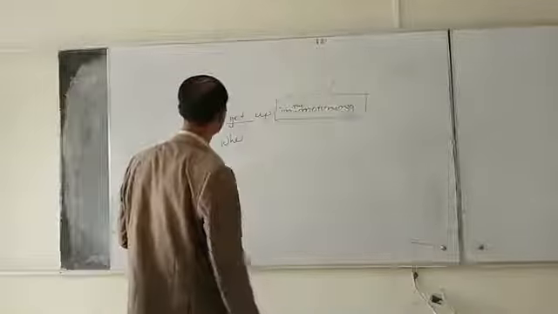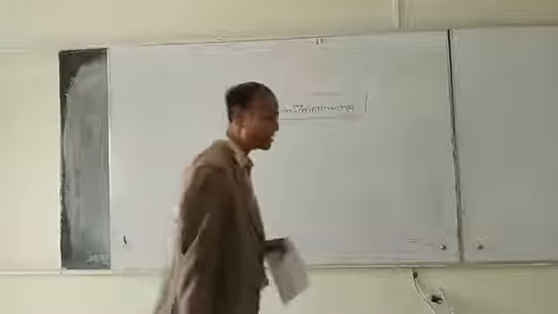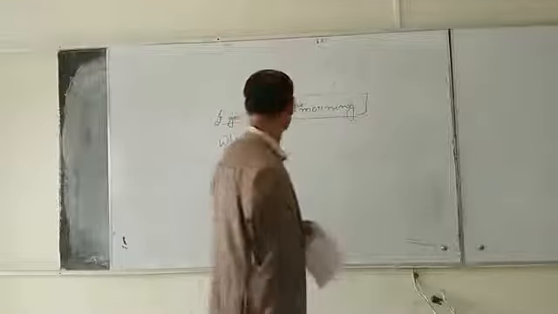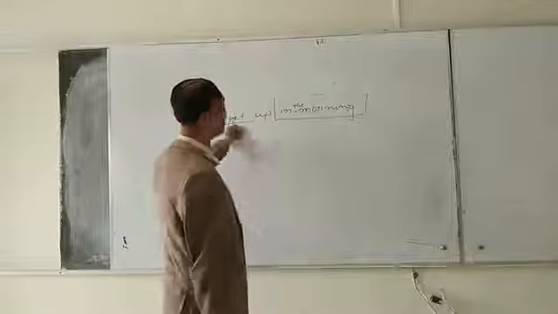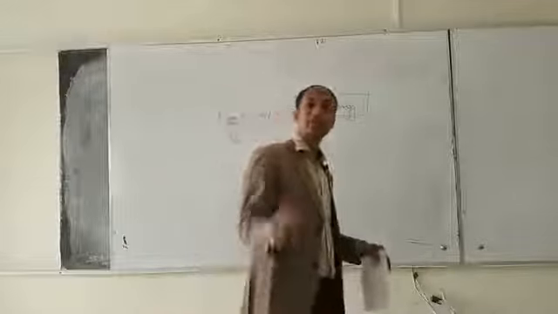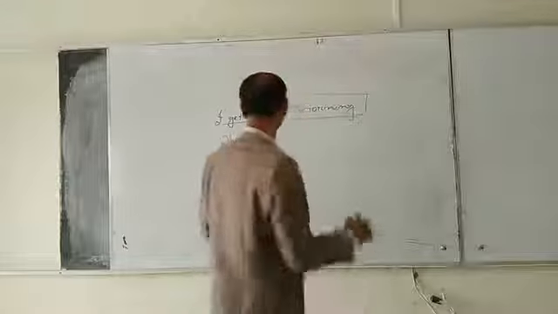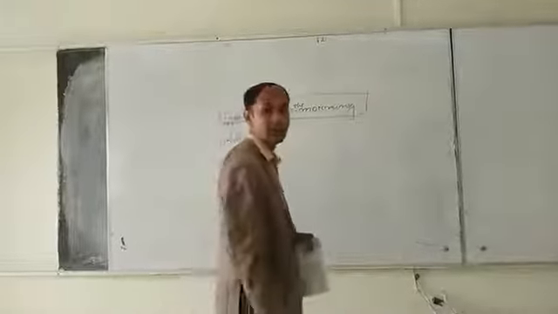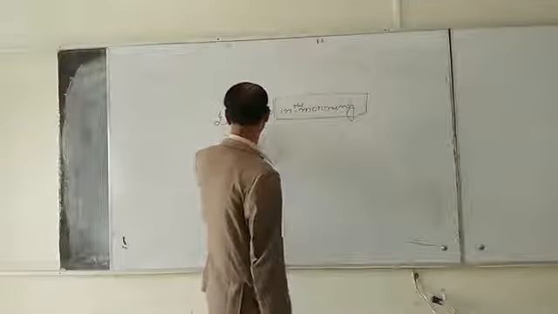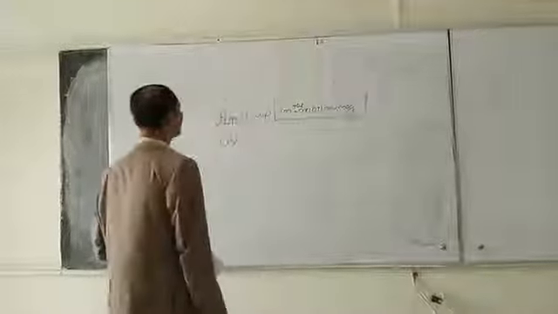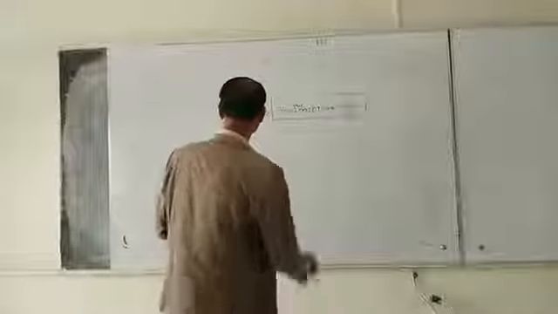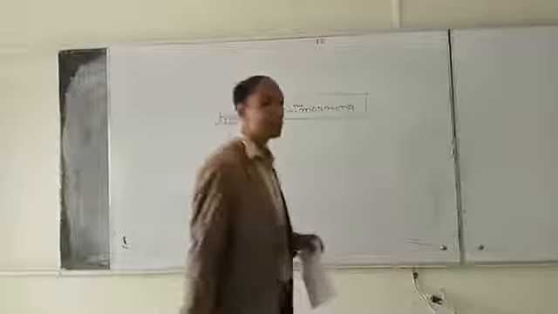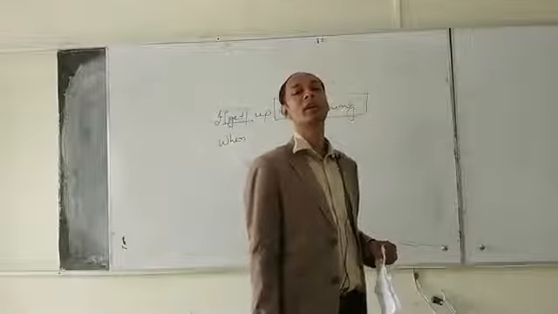Here there is no direct auxiliary verb, so we will use an auxiliary verb on the basis of main verb. Here the main verb is in present form. Okay, dear student, so if the main verb is in present form, we have to use do or does.